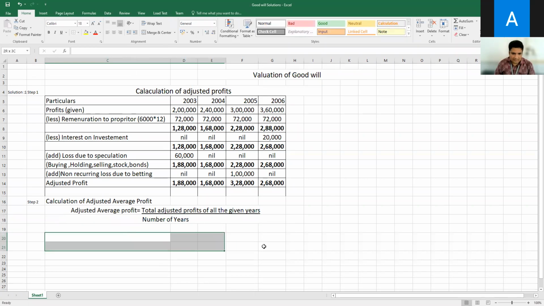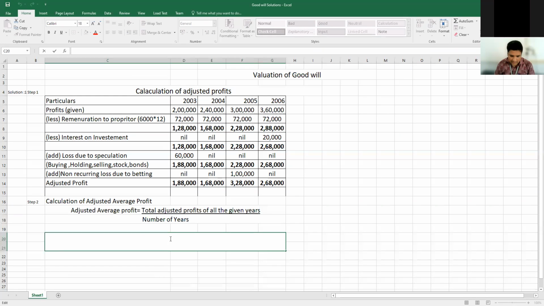Now tell me, what was the amount we need to put here? Now simple average profit equals.